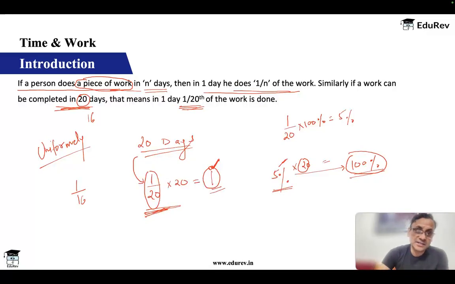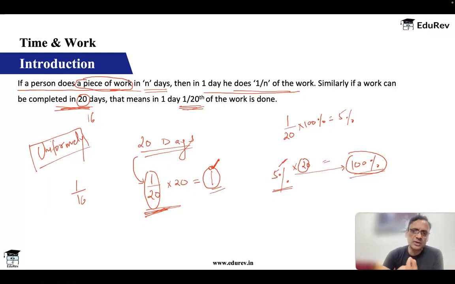Okay, and our assumption is that the person is working uniformly. That means every day he is going to do the same amount of work. It will not vary. Unless the question says otherwise, then we have no choice. We'll have to obviously take that. So I hope this is a very simple concept.